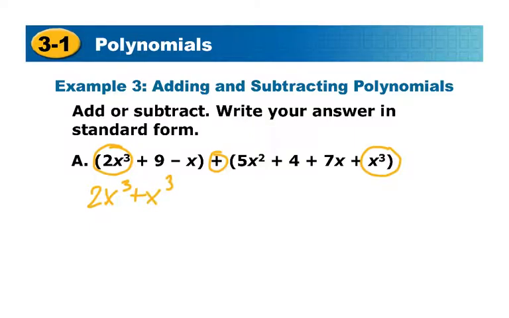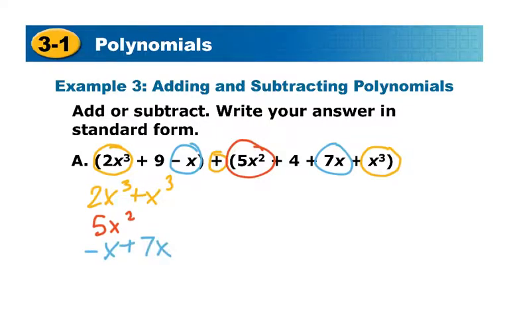Another piece that we have is, for instance, the next highest power. So I have a 5x squared. There are no other squared, so that's the only one. After squared comes a power of 1, so there's 2 things that have a power of 1. So we have a negative x, but then also a 7x. And then our last ones are our constants, or the numbers, and so we also have a 9 and a 4.